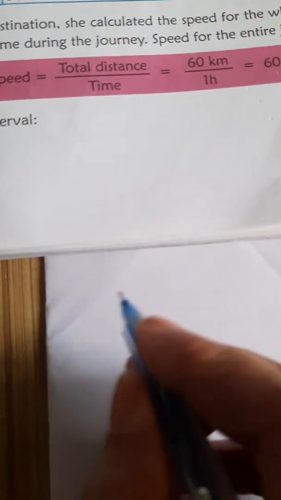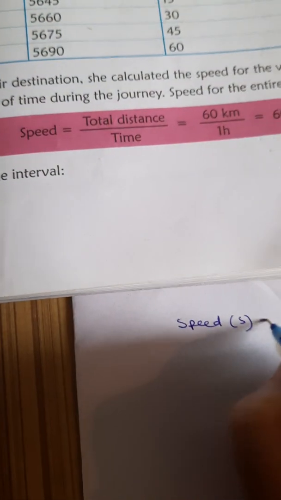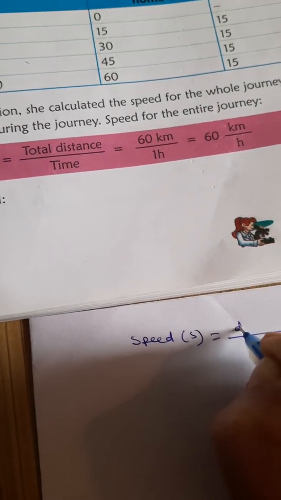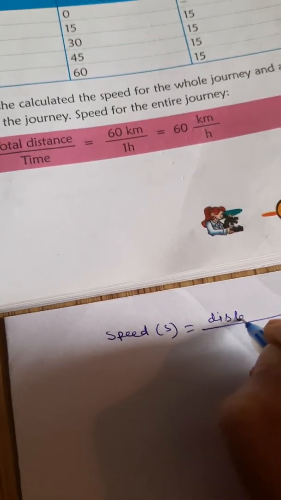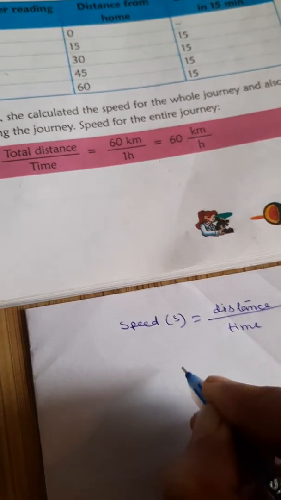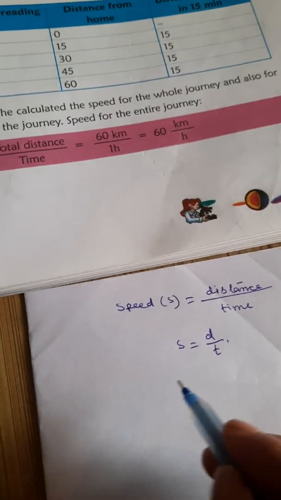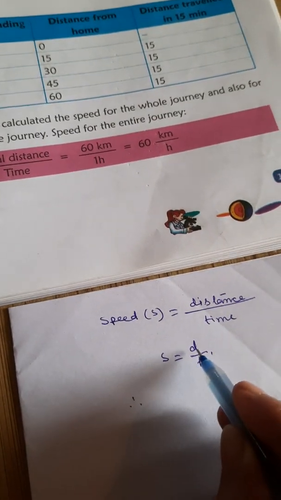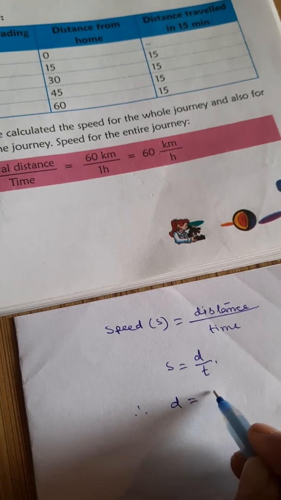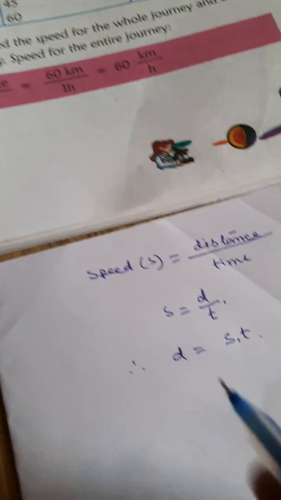Now we have learned that speed is equal to distance travelled by unit time. That means s is equal to d by t. So from here we can get distance is equal to speed into time, d is equal to s into t.